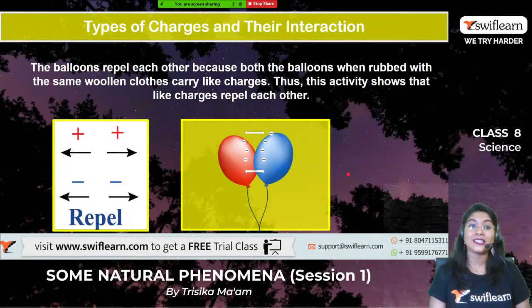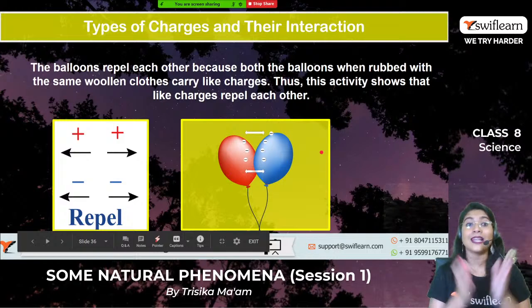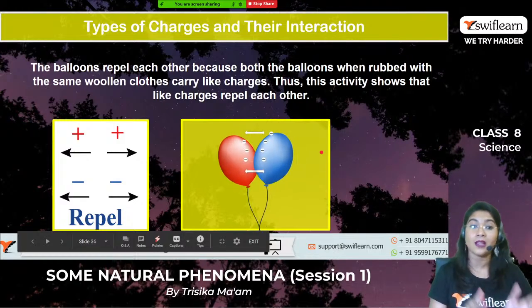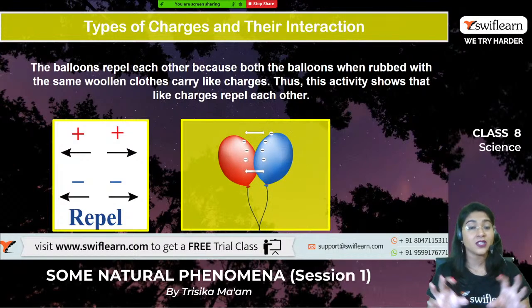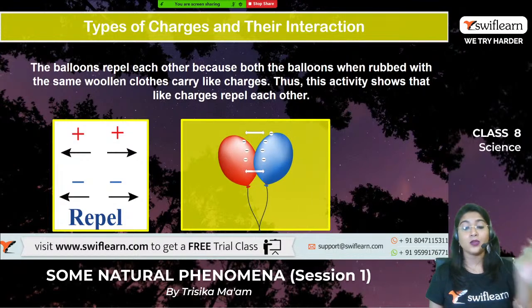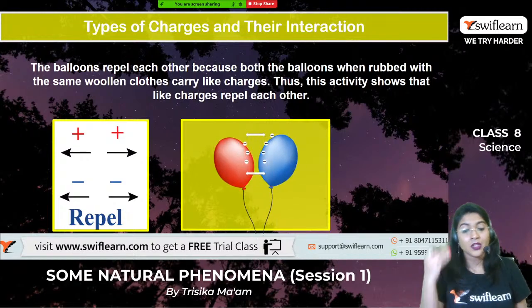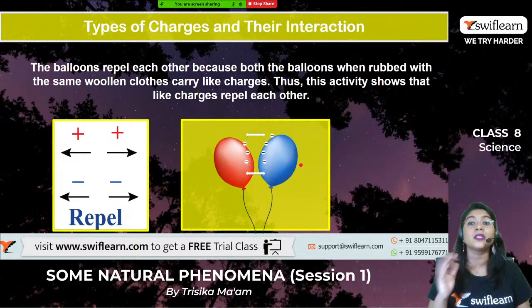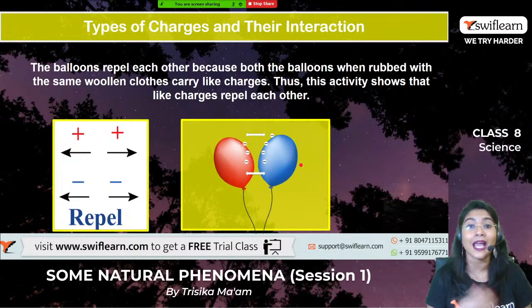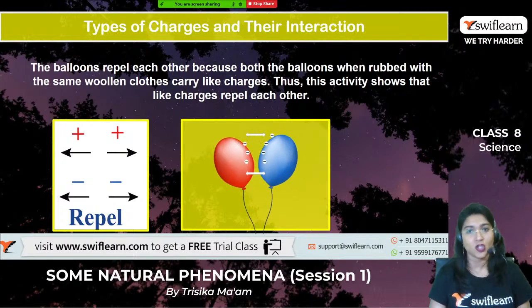Like charges always repel: when you take the positive charge with the positive charge, they will repel, and when you take the negative with the negative charge, they will again repel. In a similar way, both the balloons are rubbed with the same type of woolen cloth and they are carrying the same charge. That is why they are repelling each other. Clear up to this much?